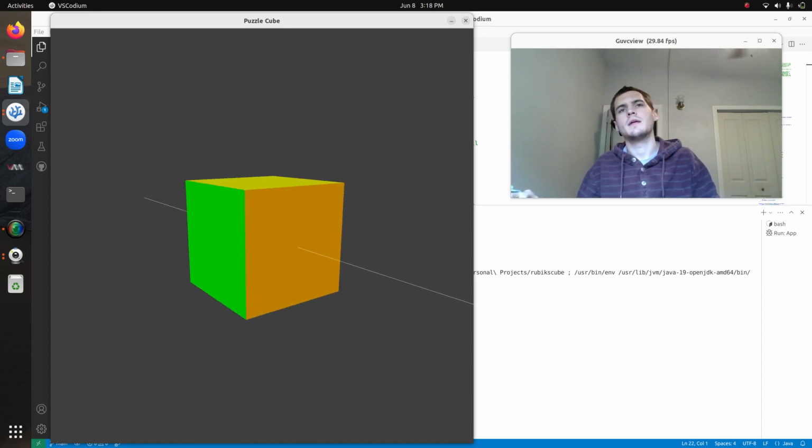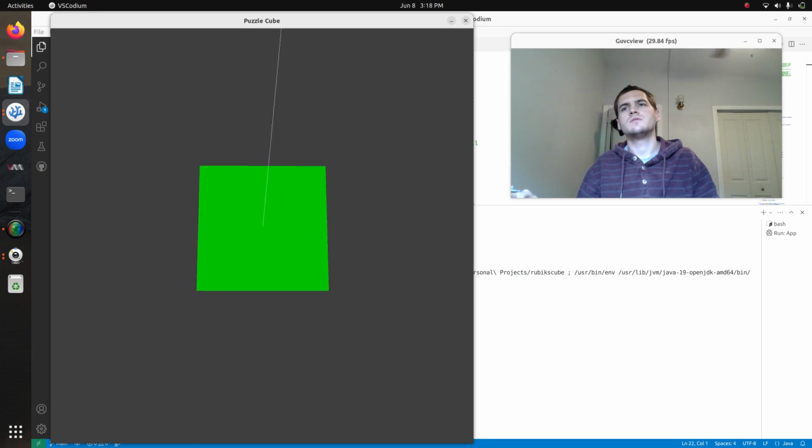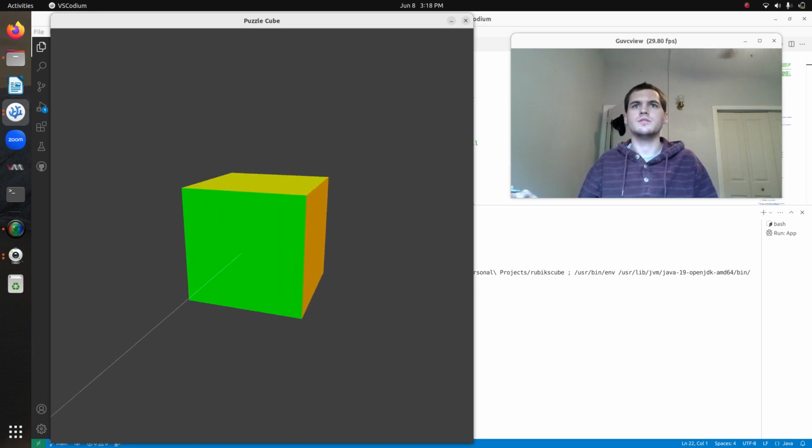And there we go. So it takes a while to get used to the keyboard controls, but I do like it. A lot of these online Rubik's Cubes are mouse controlled, and you're also moving the camera with the mouse, so it just gets confusing to me.